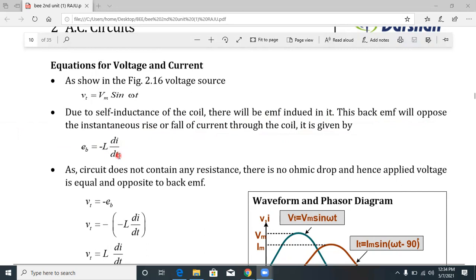Understood? This concept is not there in a resistor. But in an inductor, due to the self-inductance of the coil, there will be an EMF induced in it.